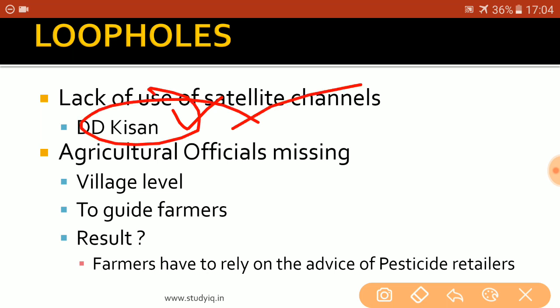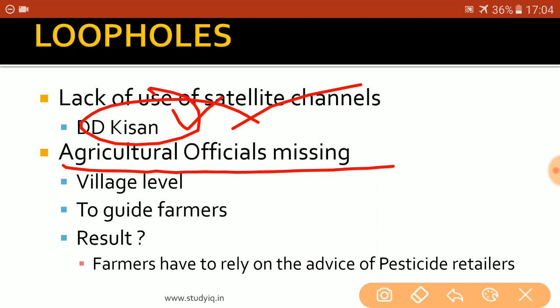The second loophole on the part of the government is that agricultural officials are missing. At every village level, near every farm belt, near every crop belt, there should be some agricultural experts, some agricultural officers to whom the farmers can go quickly and get their queries resolved. If they have any agriculture-related query, like the quality of soil, the amount of water, the amount of chemical pesticides, the compounds that should be used, the quality of seed, all these aspects can be dealt with between the farmers and the agricultural experts.